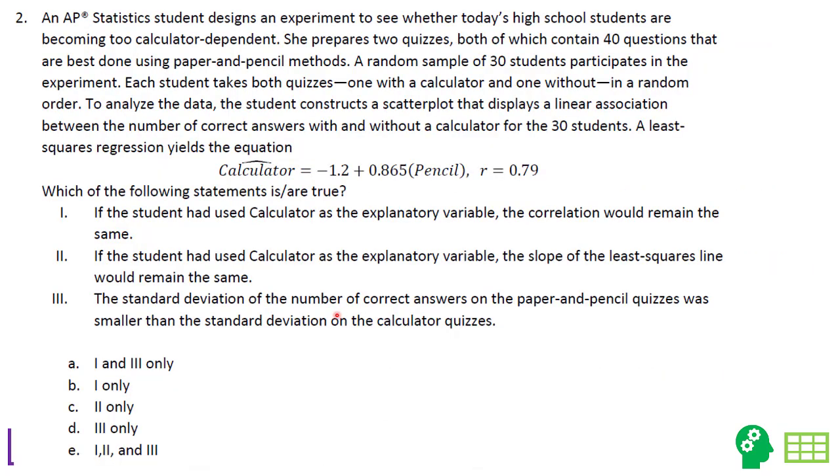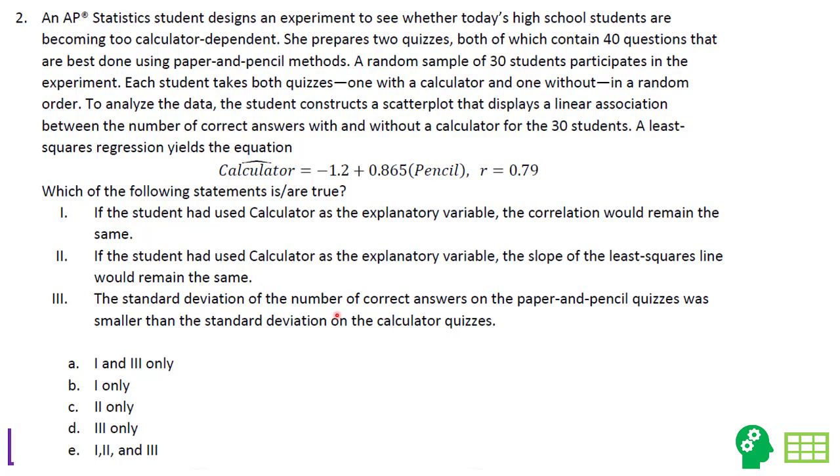Number 2, an AP statistics student designs an experiment to see whether today's high school students are becoming too calculator dependent. She prepares 2 quizzes, both of which contain 40 questions that are best done using paper and pencil methods. A random sample of 30 students participates in the experiment. Each student takes both quizzes, one with a calculator and one without, in a random order. To analyze the data, the students construct a scatter plot that displays a linear association between the number of correct answers with and without a calculator for the 30 students.